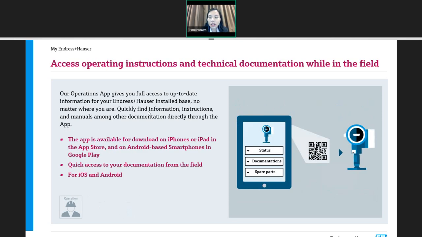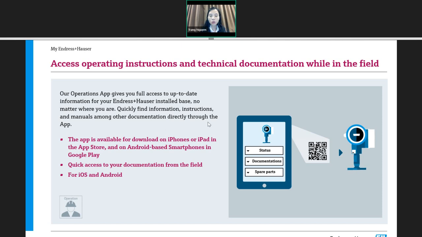And another tool I would like to introduce is our operation app. If you use the iPhone or iPad, you can download this application on the Apple Store. And if you use an Android-based smartphone, you can download it from Google Play. This application is called Operation App of Endress+Hauser. With this app, you can quickly find the information, the instructions and manuals among other documentation